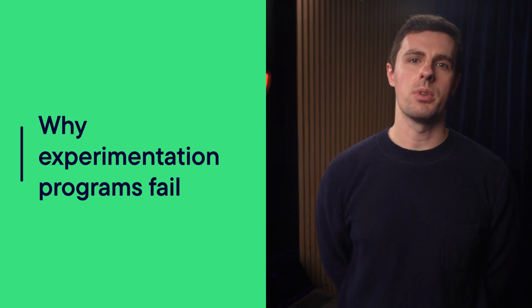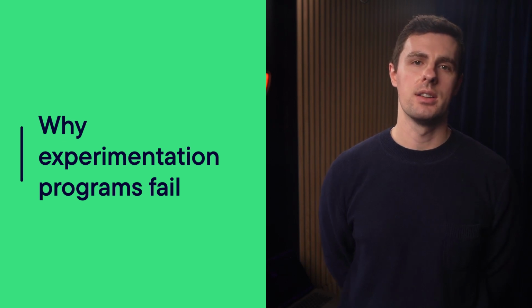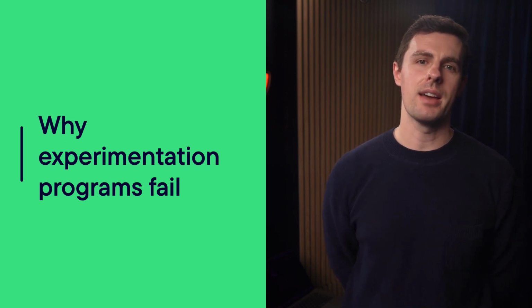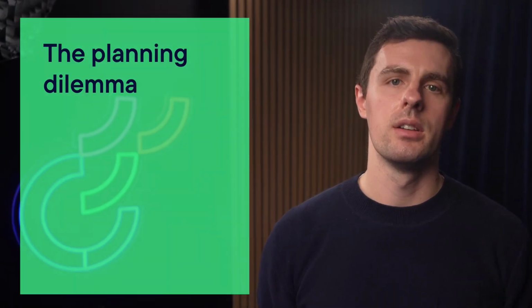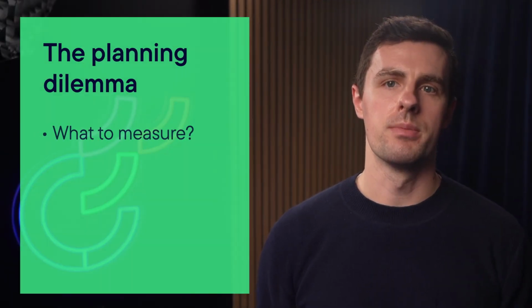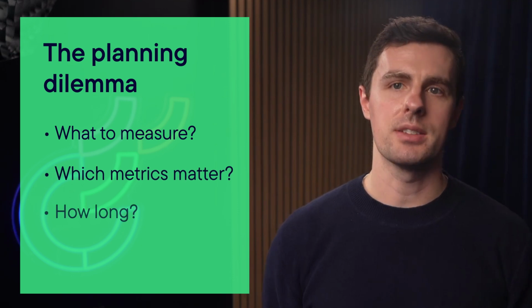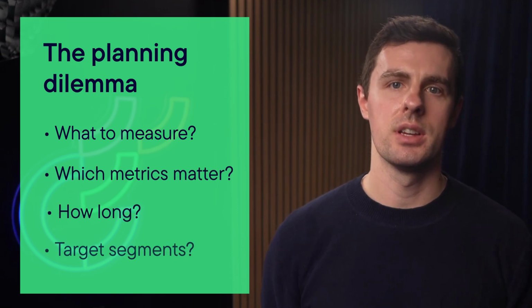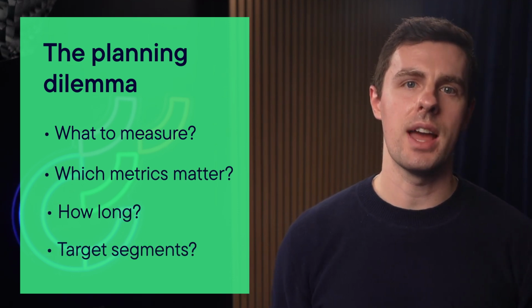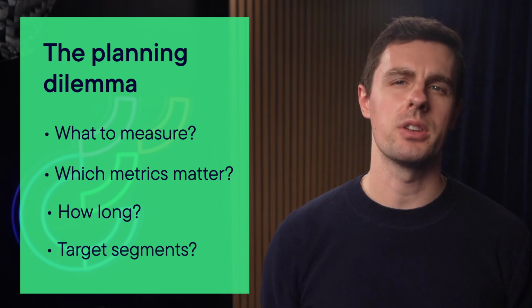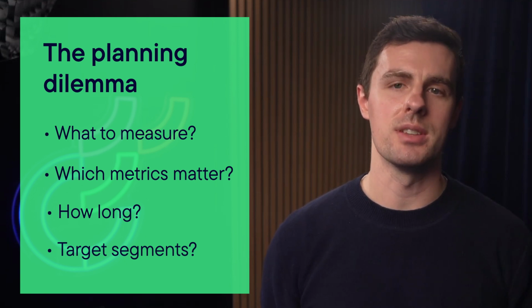Most experimentation programs fail before they even start, not because of bad ideas, but because of bad planning friction. Hours go into debating what to measure, which primary and secondary metrics matter, how long we should run the test, which segment we should target first. And then once you spend hours deciding all of that, you're still not sure whether the metrics you've chosen are actually tied to real business outcomes. You chase significance on page views while revenues stay flat.